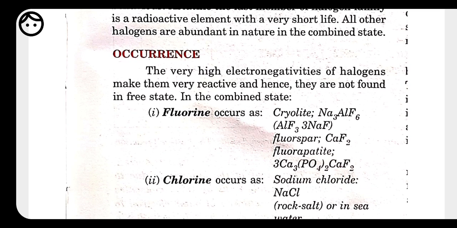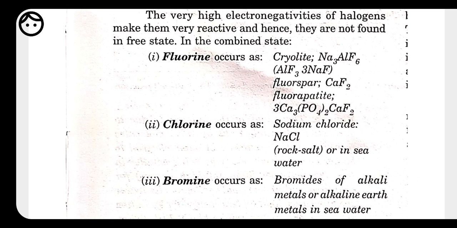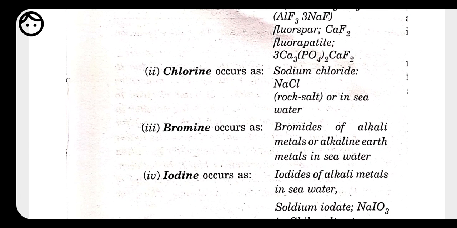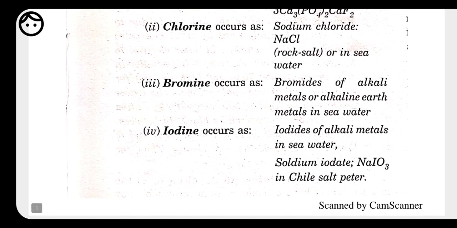First we have fluorine. Fluorine occurs as cryolite, fluorspar or fluorapatite. Then we have chlorine, found as sodium chloride or rock salt. Bromine is found as salts of alkali metals or alkaline earth metals in sea salt. Iodine occurs as sodium iodate or chile saltpeter. So these are some compounds in which halogens are found in the combined state.